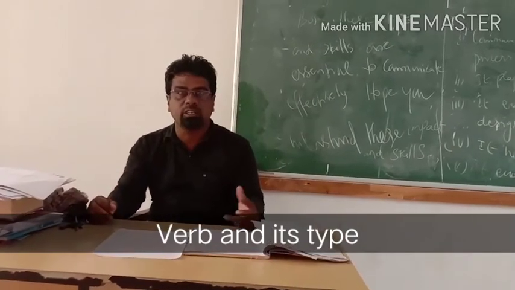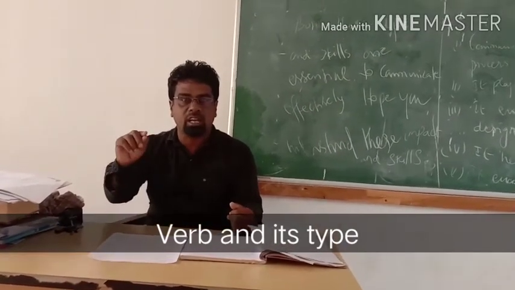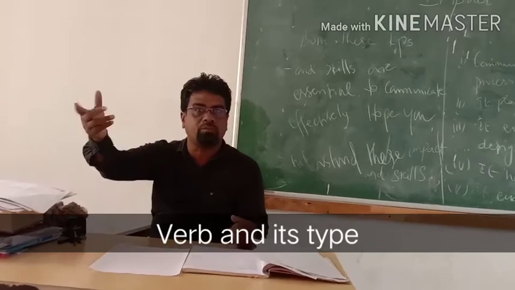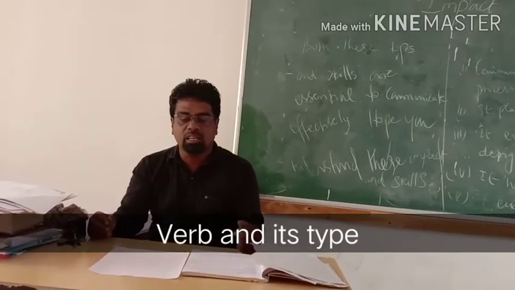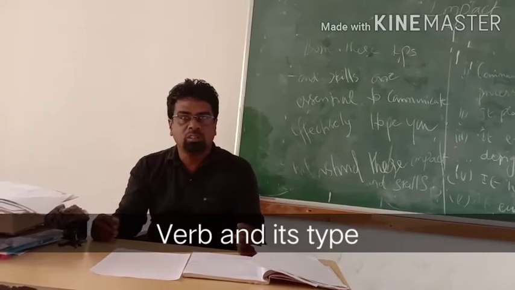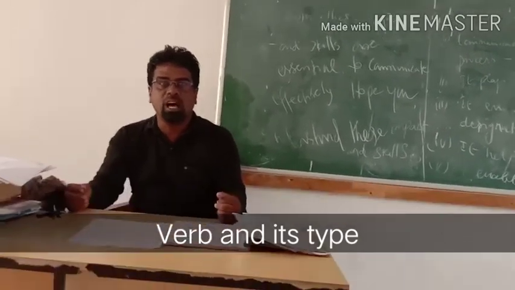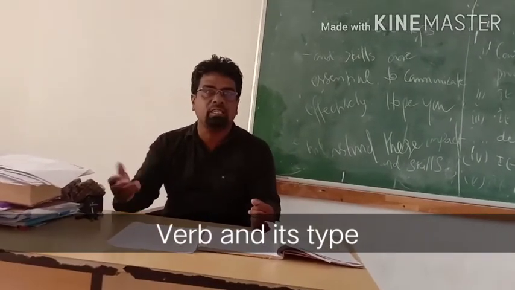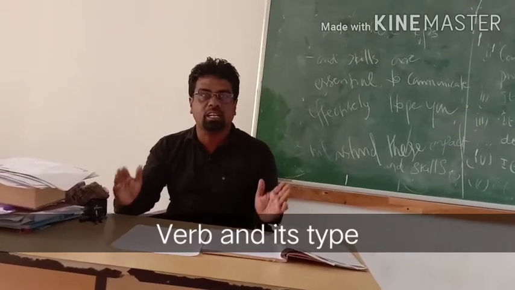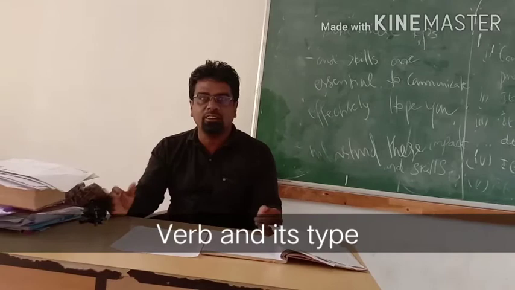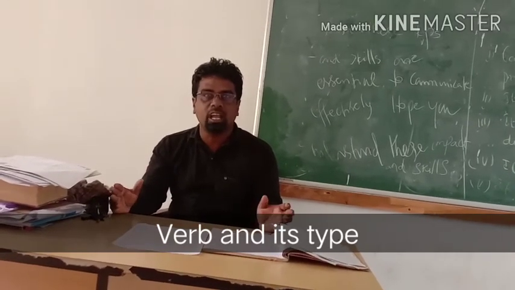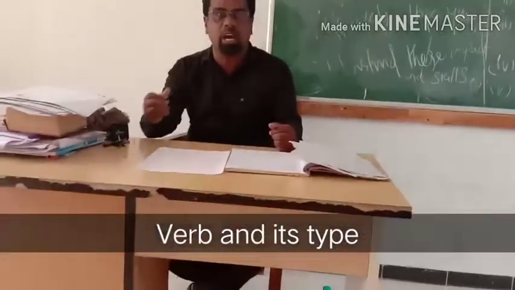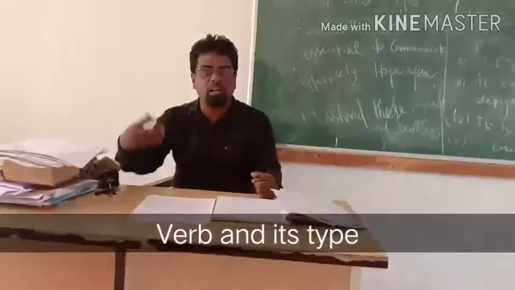The doctor cured him. Here the doctor is a subject, cured is a verb, him is an object. Suppose I say, the doctor cured, whom did he cure? So there will be a question if there is an incomplete sentence. There won't be any question if there is a complete sentence, so we have to use a complete sentence with the help of a verb. Now, I kicked the ball. I is a subject, kicked is a verb, the ball is an object.